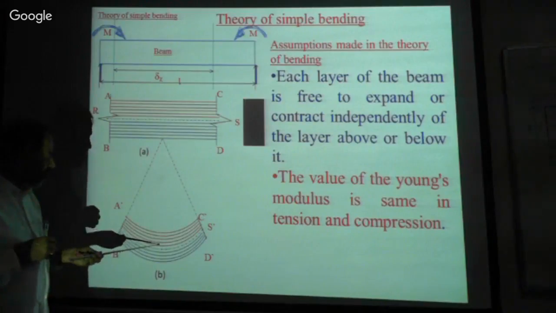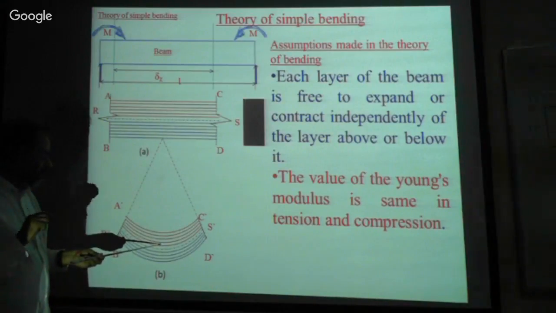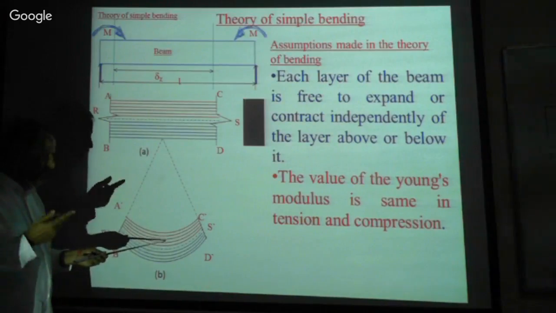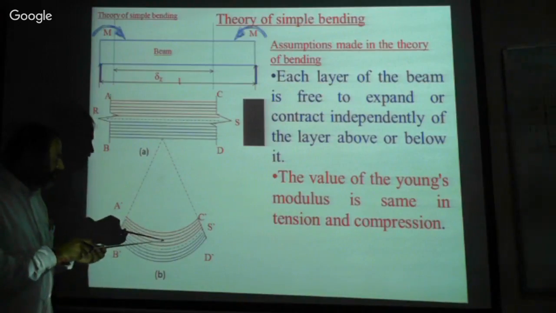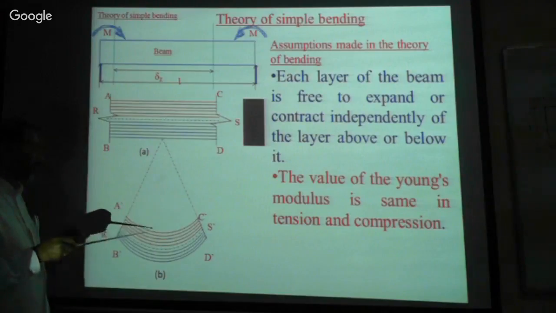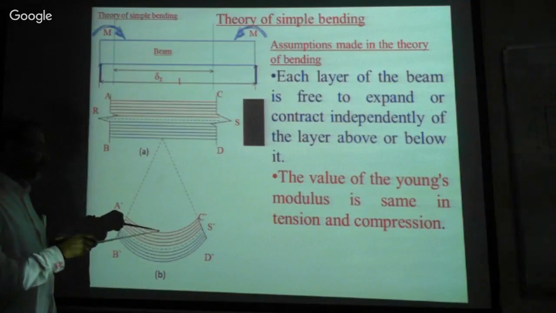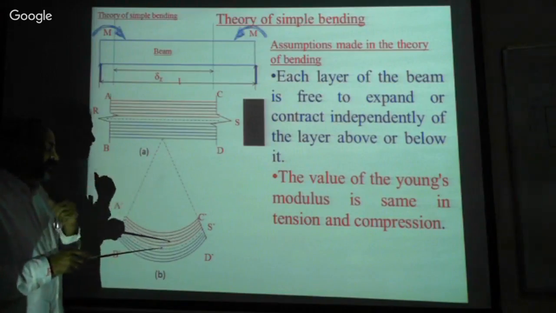Whereas here delta x minus 1, delta x minus 2, delta x minus 3, the length of all these layers gets reduced, and this is suffering from maximum compression, isn't it?